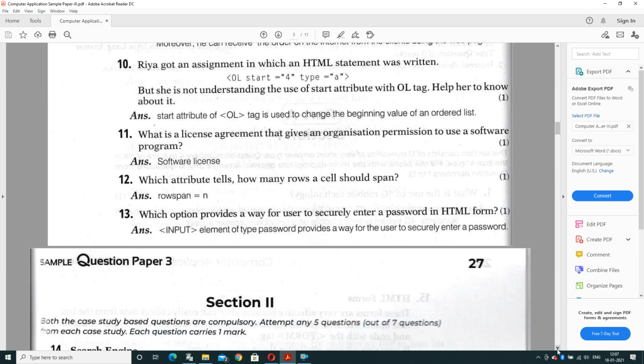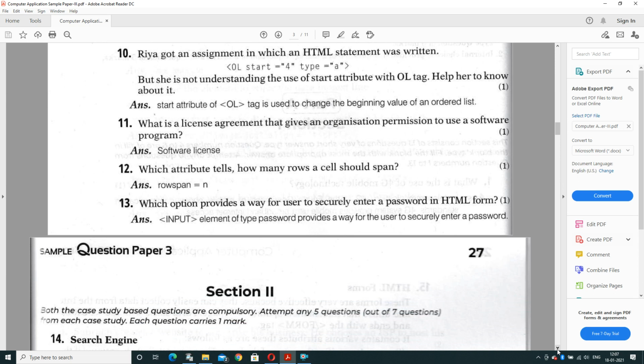Question number 10. Ria got an assignment in which an HTML statement was written like OL start equal to 4 and type equal to A. But she is not understanding the use of the start attribute with the OL tag. Help her to know about it.